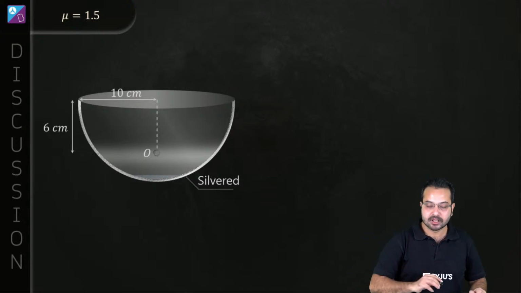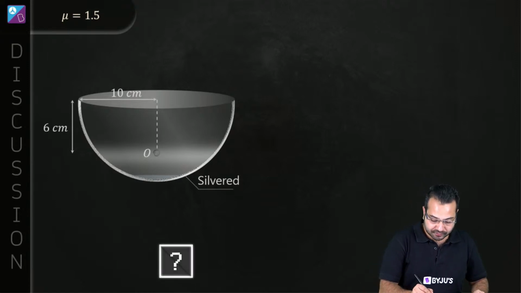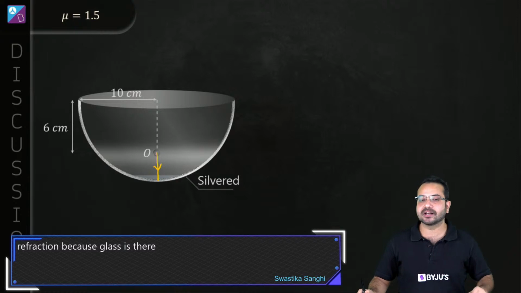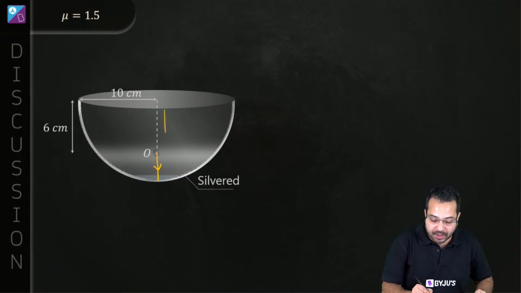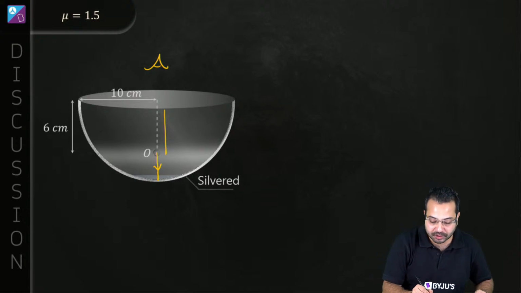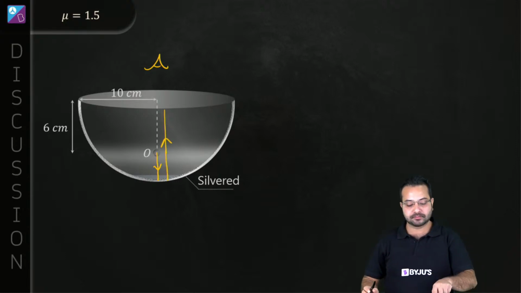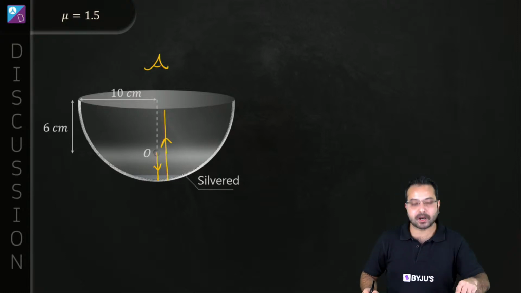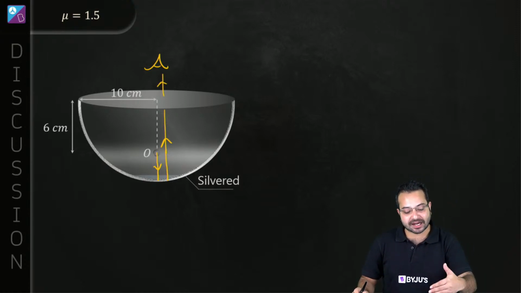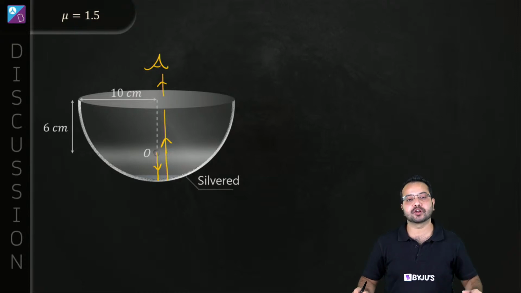Excellent, Swastika. So what is going to happen? So first light ray is going to go like this. It is going to get reflected. Okay. But the eye is over here. We are viewing from the top. If you are viewing from the top, the light ray is going to go through this boundary and then only it is going to reach our eye. Is that correct? Now if that is going to happen, then the refraction is also going to happen.